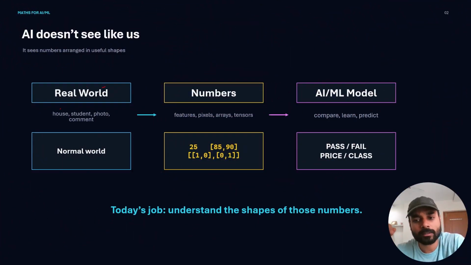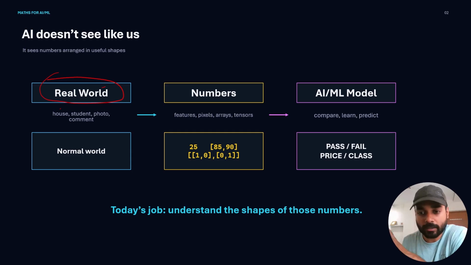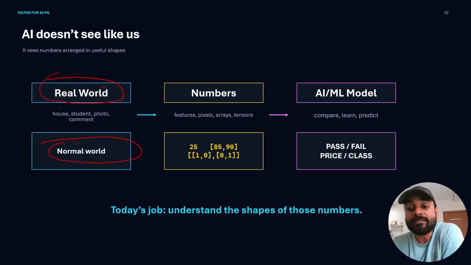We can see a student, a house, a photo, or a sentence, but a machine learning model cannot see this. A machine learning model only sees numbers. So basically, in the real world, we have different kinds of data, right? It can be house data, a student's data, a photo, a comment, a video, or audio. This is what we can observe in the normal world. But a machine cannot observe these things directly. So what does it do? There is a workaround. We convert this data into numbers.